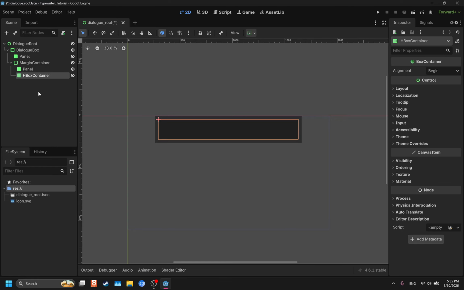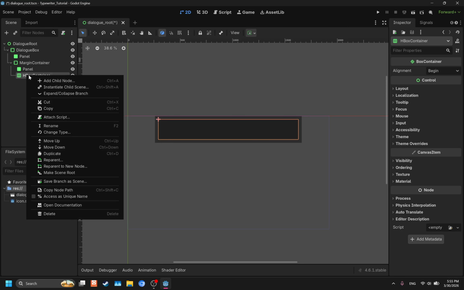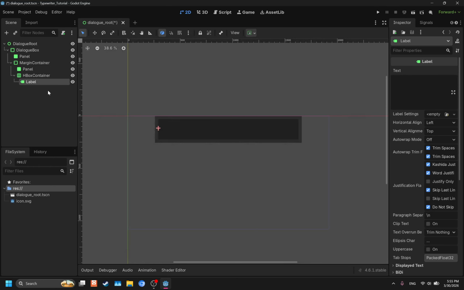I'm not going to name it anything fancy, just keep it as HBox container. And for the HBox container, we're going to click on it, add a child node, and we're going to add a label. This label is going to store the text for the dialog. So label is going to be renamed text.